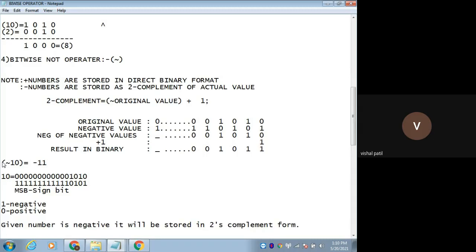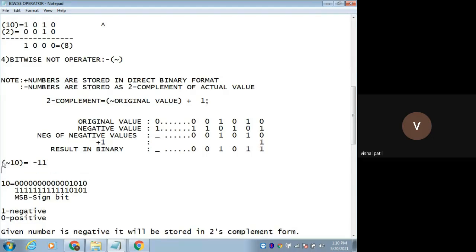So you can derive the formula from here. Not of x is equal to minus of x plus 1.